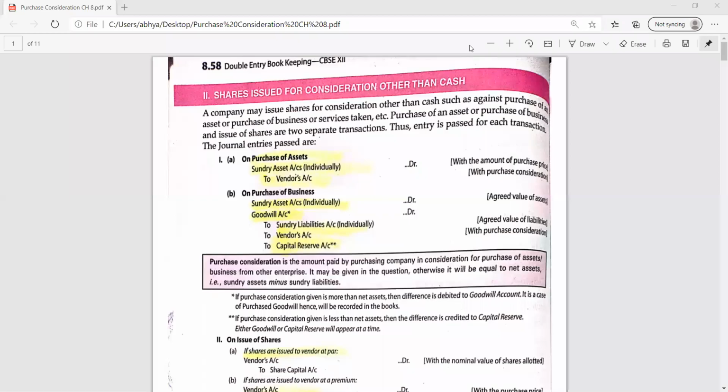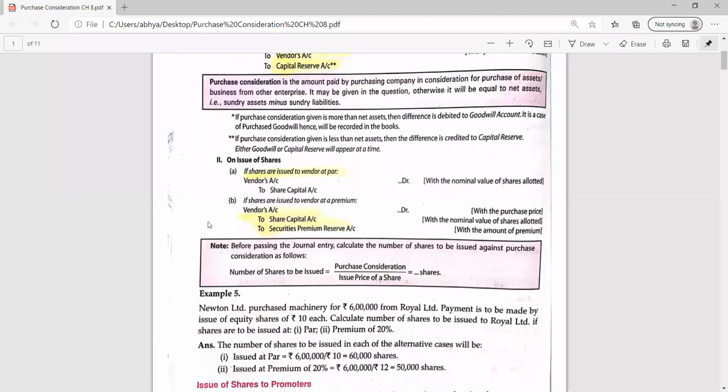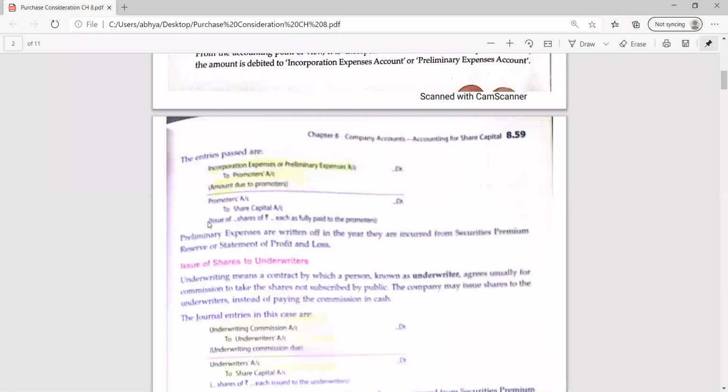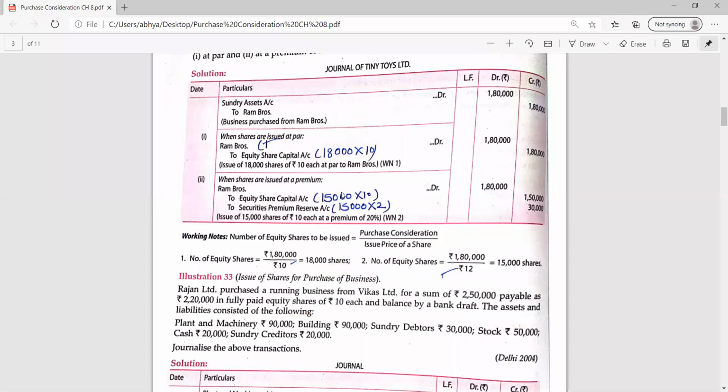Yes, you can start giving me the answer in the chat box. Shares issued for consideration other than cash, we were doing. And now I'm going to unmute one student who will be giving the answer for the question. First entry, yes, Tushar. Very good, Tushar.